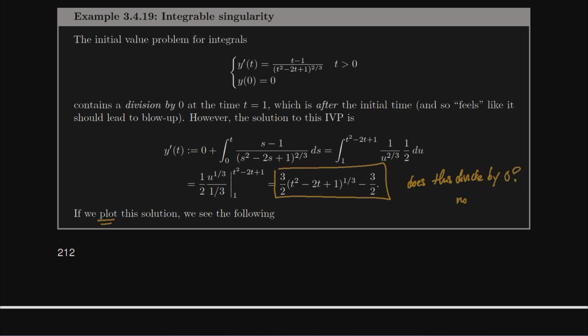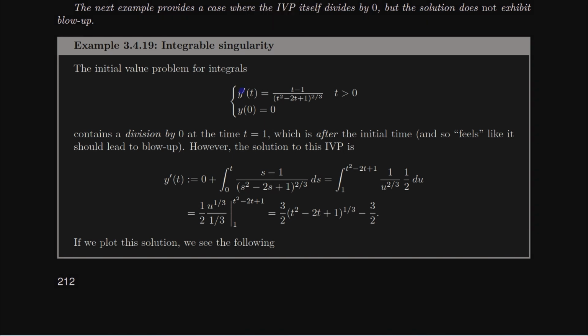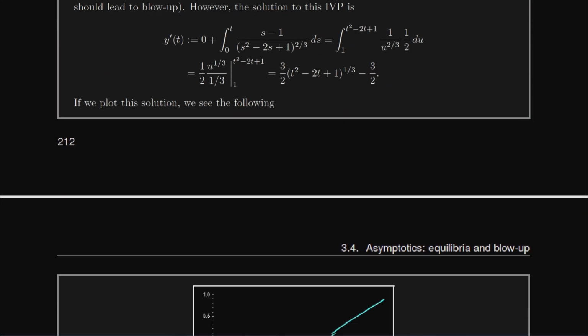And the answer is certainly not. There's no division by 0 here. And if we plot it, we see the plot given here where there's definitely a cusp, so something happened at one point in time, but we never divided by 0. And if we go back to the initial value problem, our derivative does divide by 0 when t is equal to 1. And so there are cases where, even though the derivative divides by 0, the solution does not.